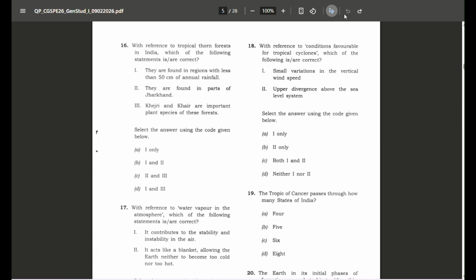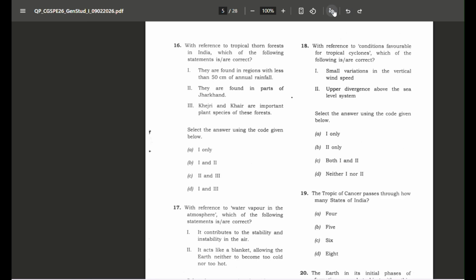Now, second is upper divergence above the sea level system. It is also correct. We know that for every low pressure system on the ground, there is a high pressure system in the upper atmosphere. So, in the tropical cyclone, the region on the sea surface is a low pressure zone, that is the area of convergence, and corresponding to that in the upper atmosphere it is a high pressure area, that is the area of divergence, like this. So both these statements are correct.